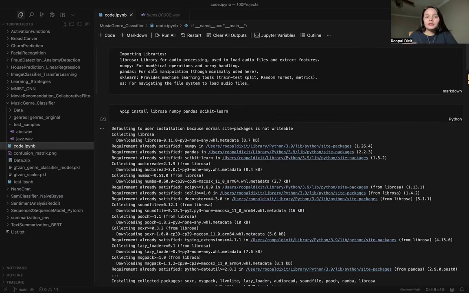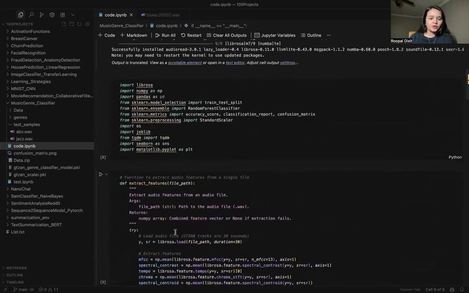And scikit-learn is for machine learning. It handles splitting the data, training models like random forest, and evaluation, accuracies and evaluation metrics as well. OS is for navigation and saving models, and tqdm is for progress bars and so on.